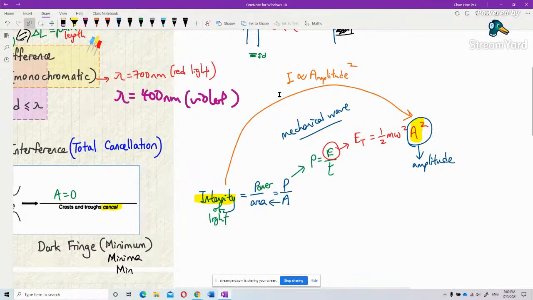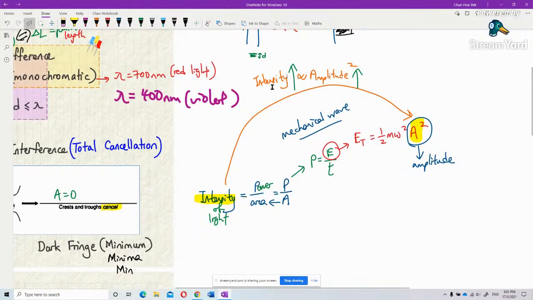So I should write the word intensity instead of I, which can be mistaken as current. That means the bigger the amplitude, the higher the intensity of light. Remember your mechanical wave.